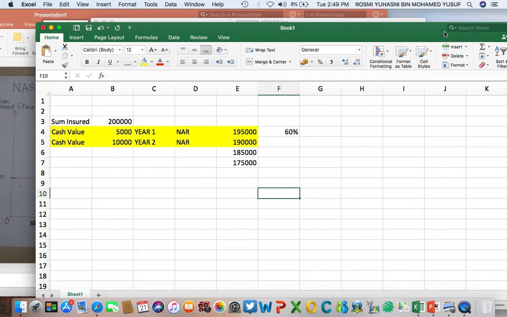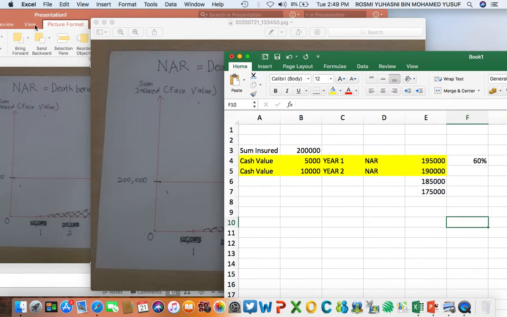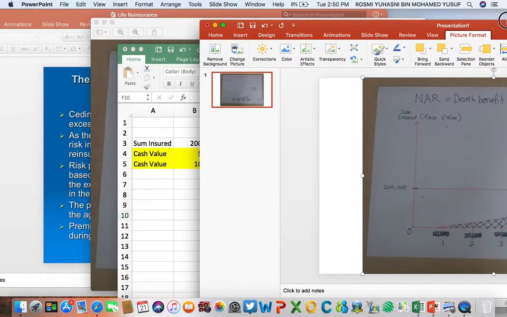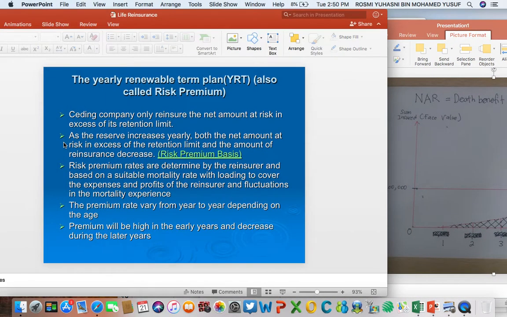Okay, we are back. So this is how reinsurance is arranged on risk premium. It is based on the NAR, not based on the sum insured. So we go back to the PowerPoint slide. Okay, ceding company only reinsure the net amount of risk in excess of its retention limit.